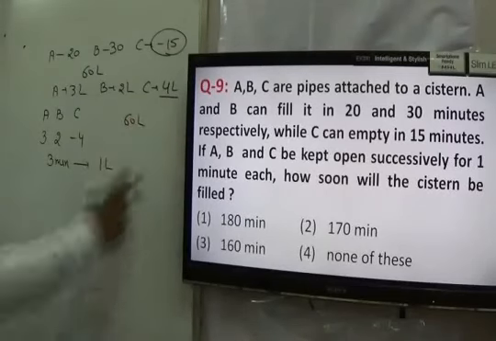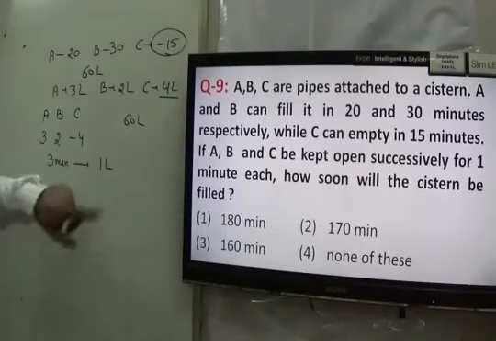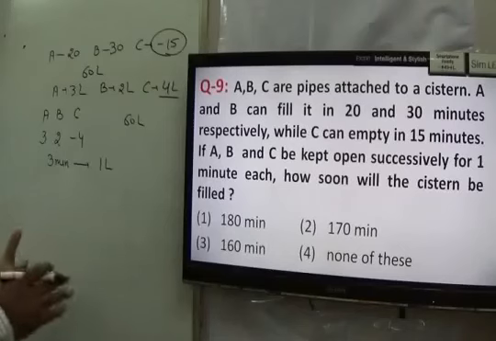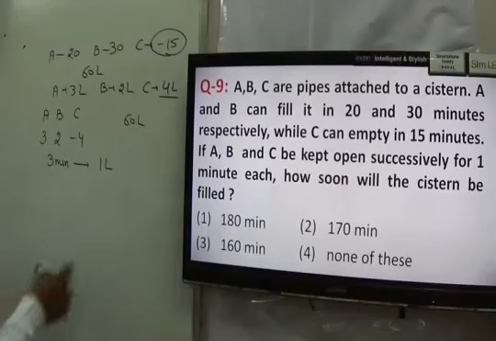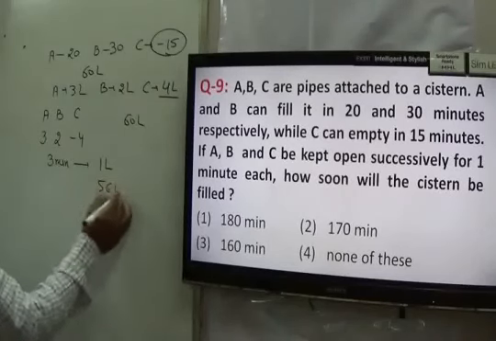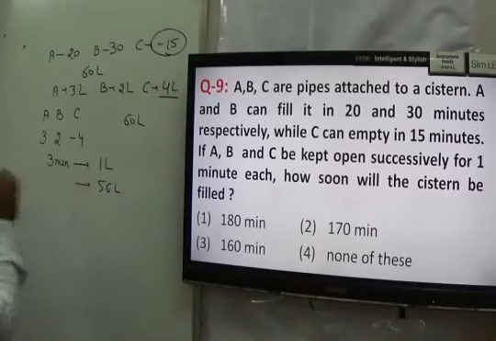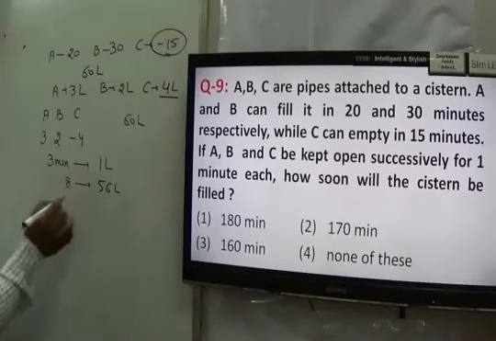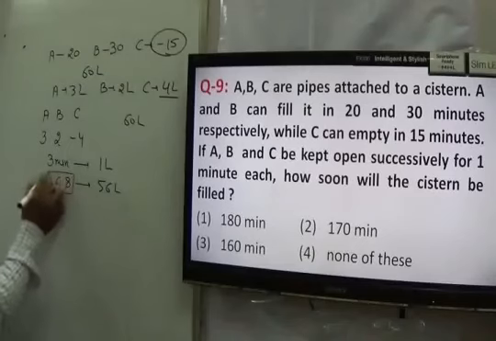Here the problem is that C is emptying. For answering this type of question, what approach do we apply? It's emptying 4 liters, so subtract 60 minus 4, that is 56. First of all, we take it up to 56. Up to 56 liters, the total time taken would be multiplied by 56 also. 3 times 56 is 168. So in 168 minutes, they fill 56 liters.